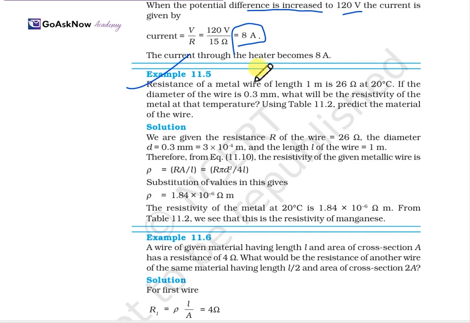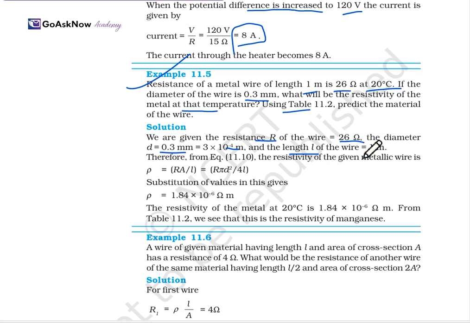A metal wire of length 1 meter has a resistance of 26 ohm at 20 degrees Celsius. If the diameter of the wire is 0.3 mm, what will be the resistivity of the metal at that temperature? Using the table, predict the material of the wire. Firstly, we are given the resistance R of the wire, which is 26 ohm, and the diameter is given in mm, so just convert the value into meters. The length of the wire is 1 meter.